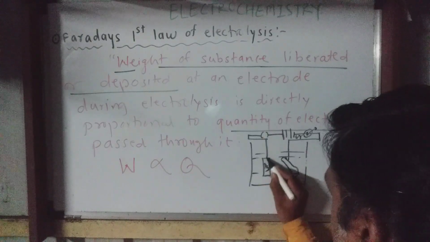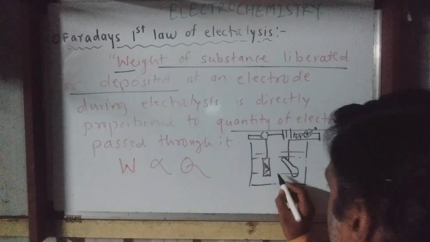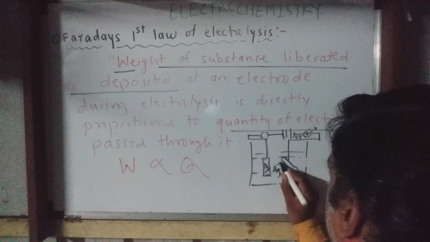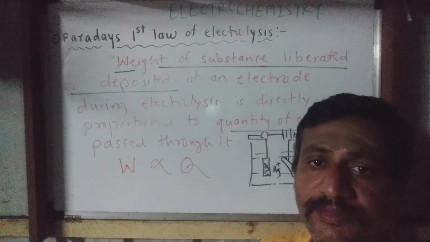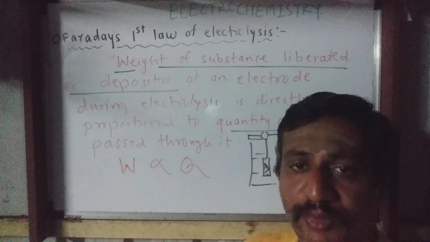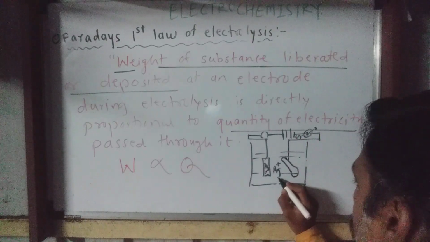This is the silver rod and this is the steel spoon. The electrolyte consists of Ag+ ions, silver ions, like potassium argentocyanide, potassium cyanide, potassium nitrate, some potassium ion containing electrolyte.